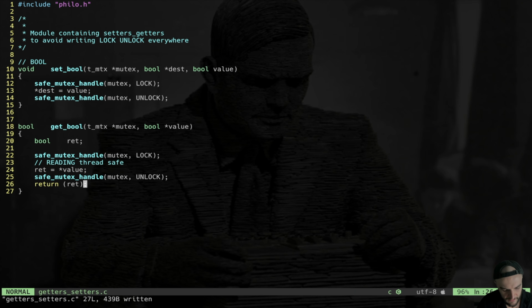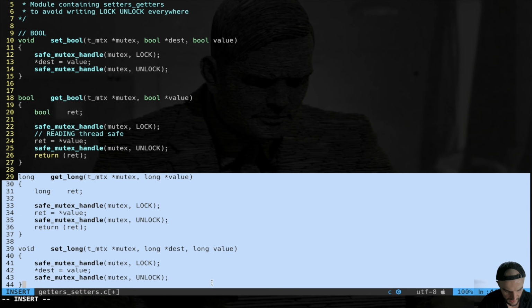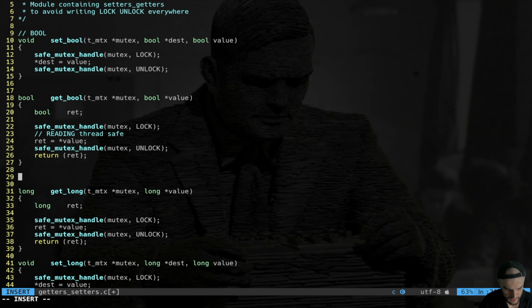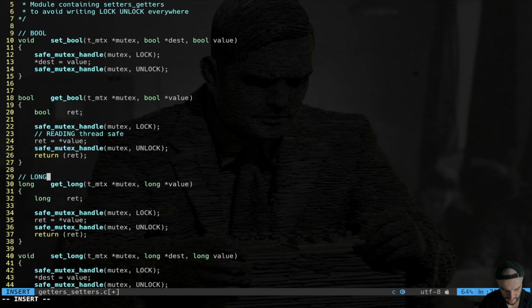So you see the pattern is pretty simple. We do the same for longs. As you can see, the pattern is specular. We just simply change the data type, and that's it. We have some thread safe functions to get or set some values.